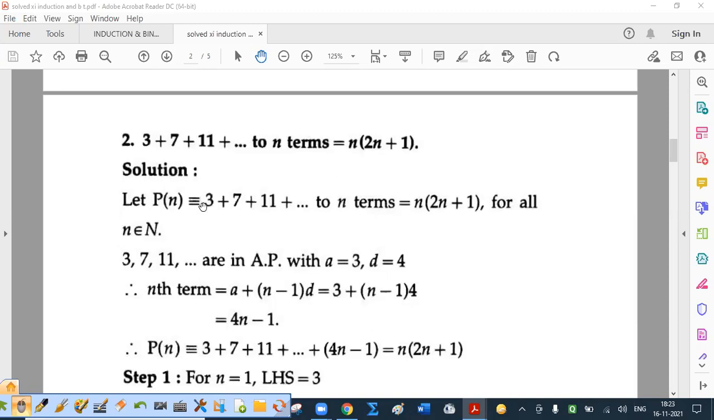Now you just go through the solution and then I'll explain it.